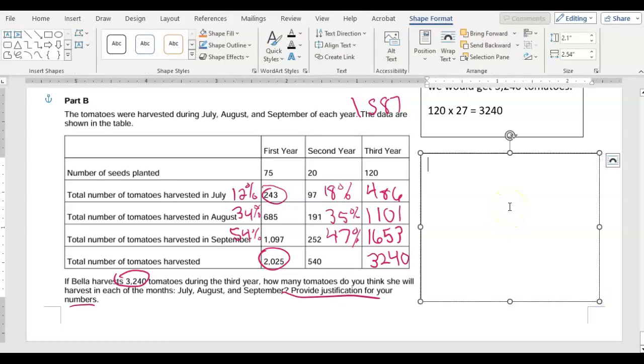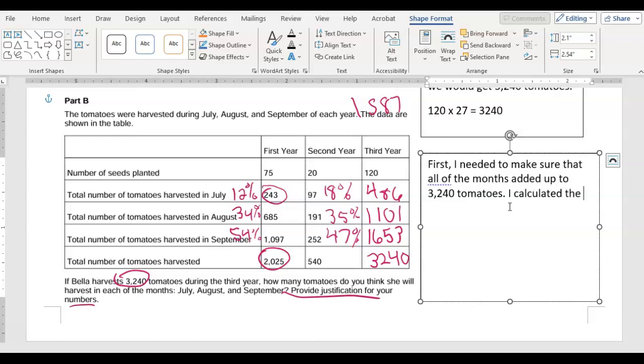So you can say, first, I needed to make sure that all of the months added up to 3,240 tomatoes. I calculated the percent of tomatoes harvested in each month out of the total harvest.